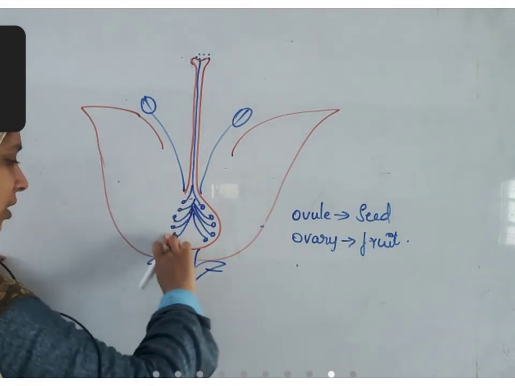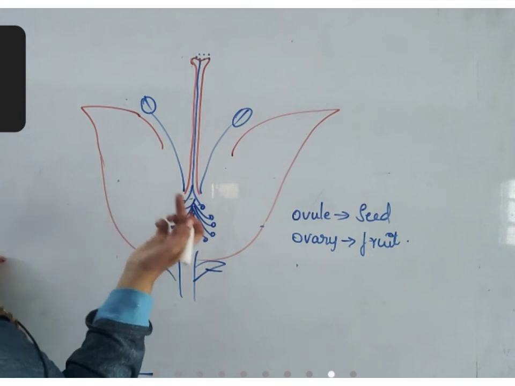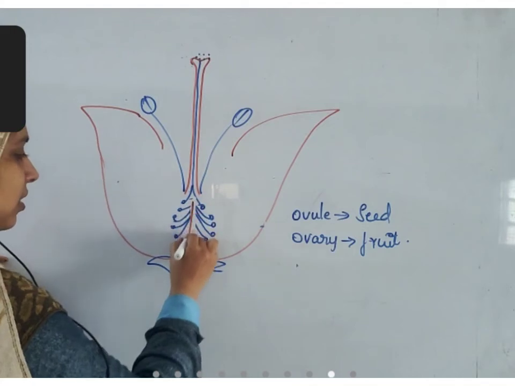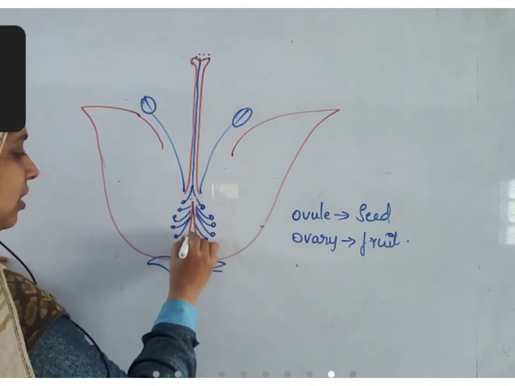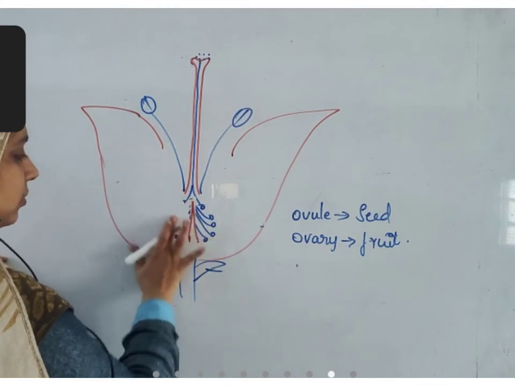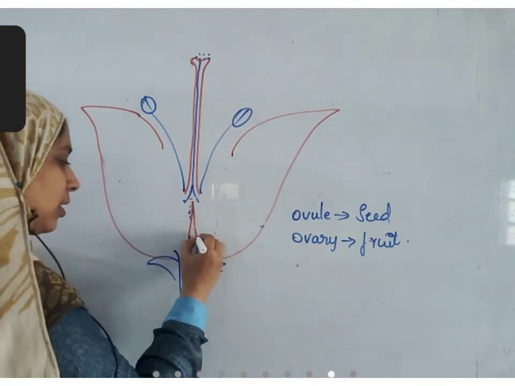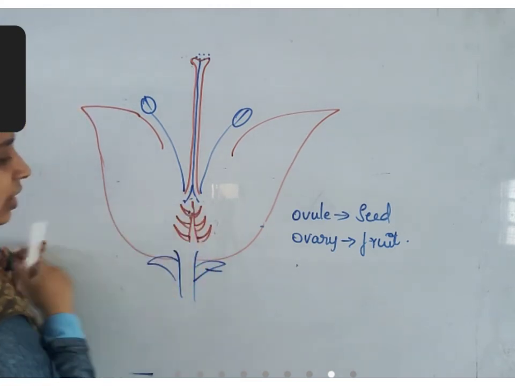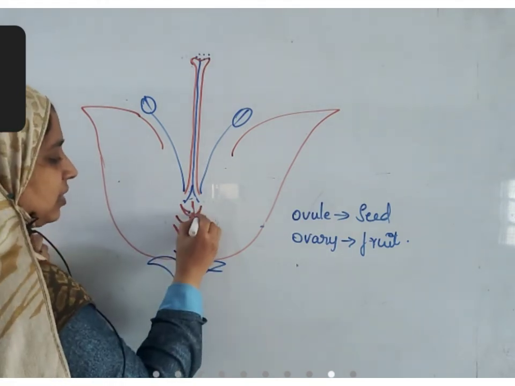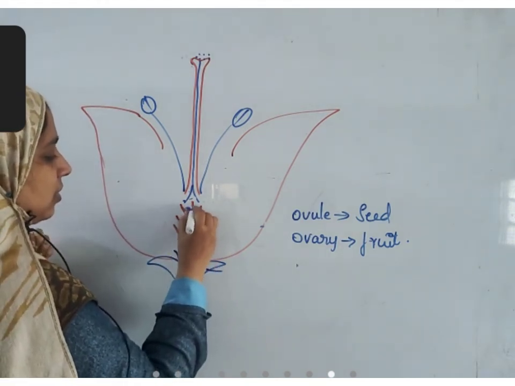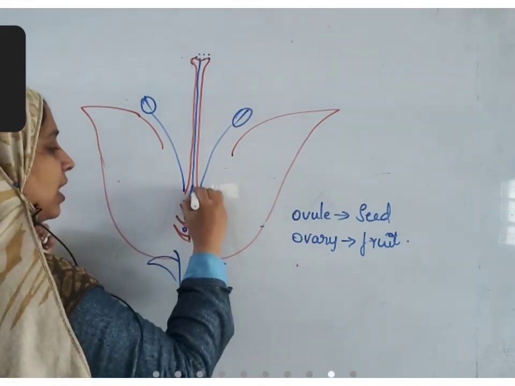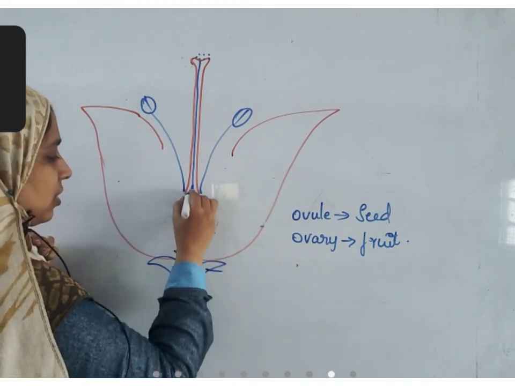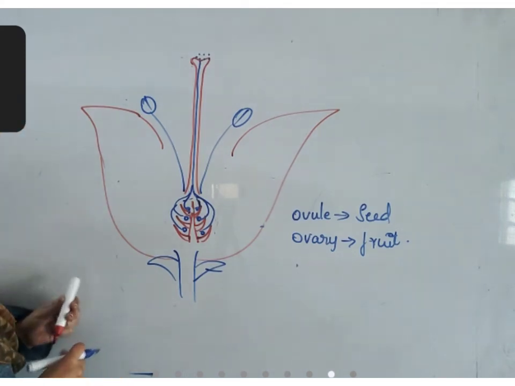If it is a gymnosperm, this ovary is not present. Instead, there is a stalk-like structure in the center, and there are small projections like this, and seeds are present here. So pollen tubes directly fuse with these ovules, and exchange of genetic material occurs.